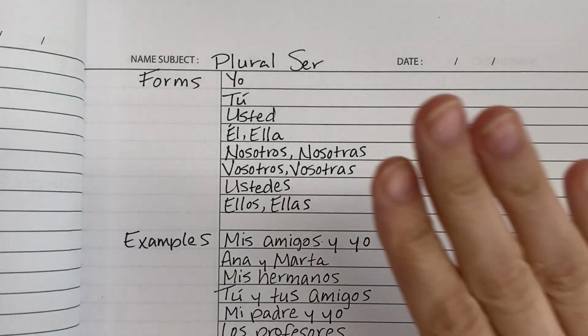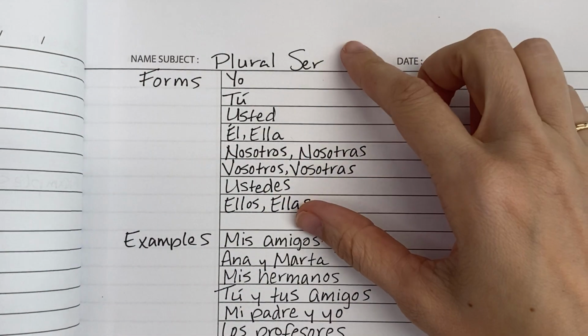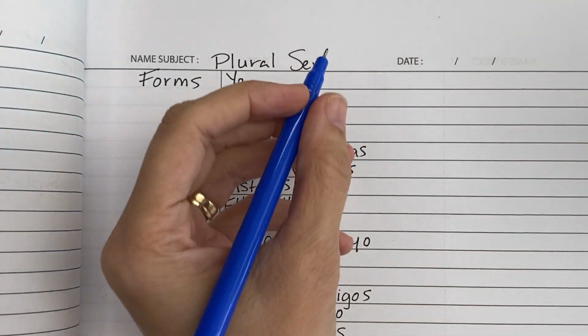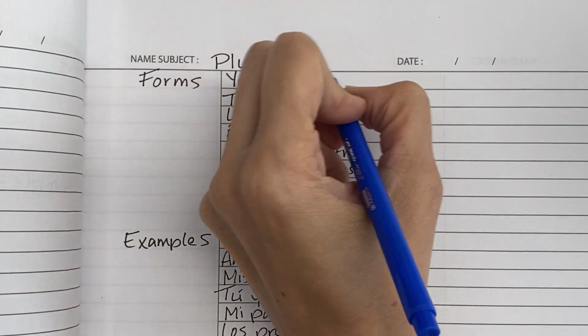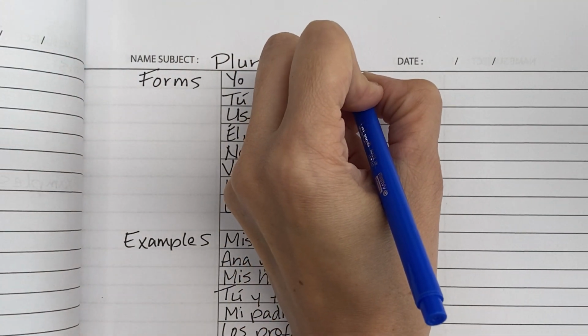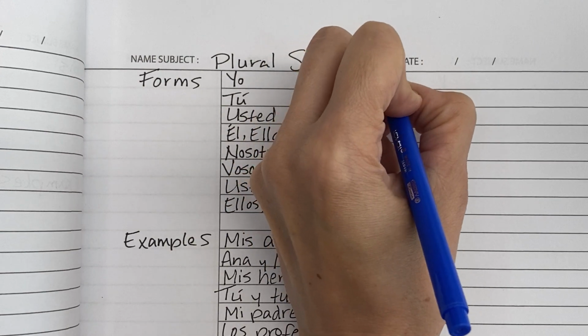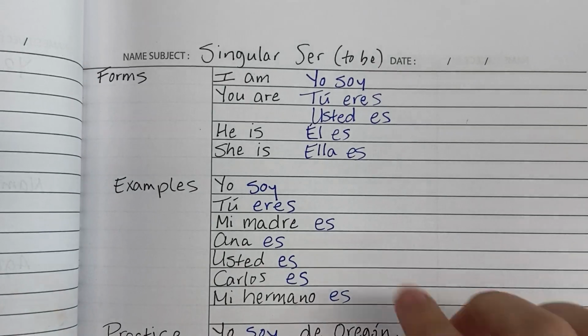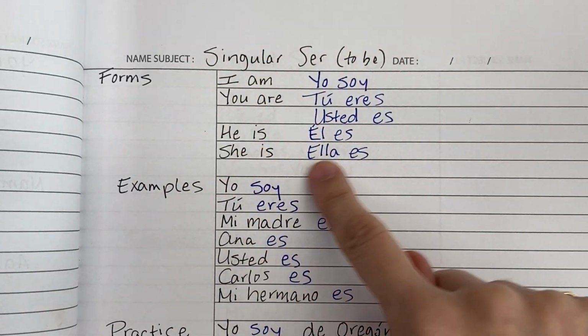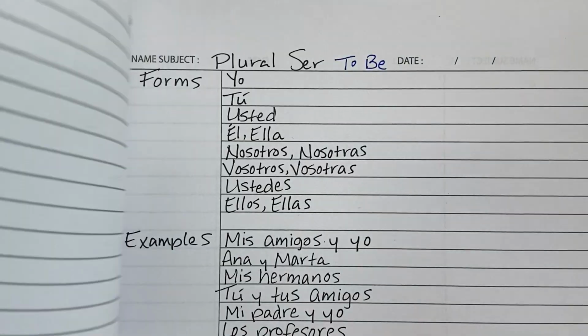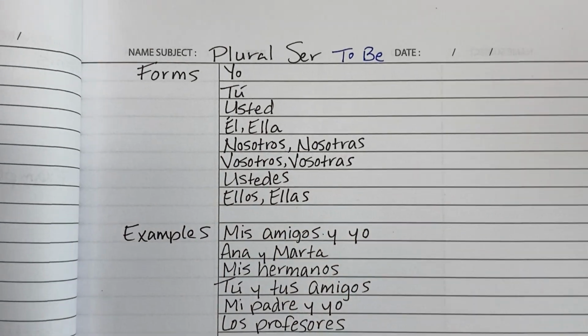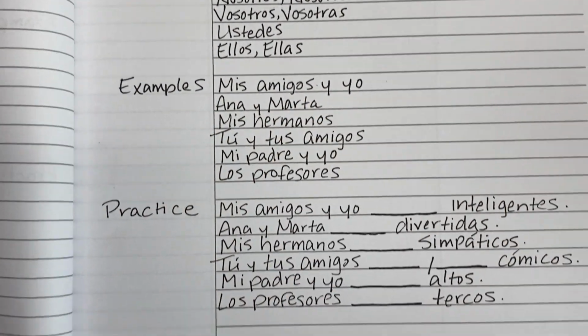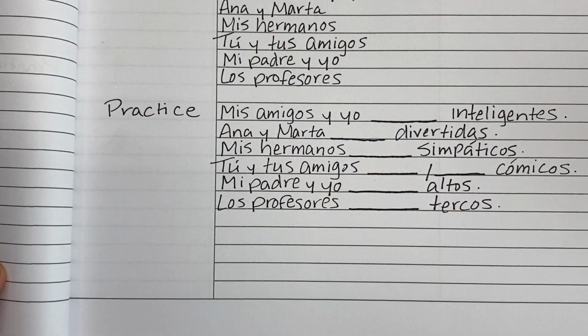Hola. In this video, we are going to look at the plural forms of the verb ser, which we know from our last lesson in English means to be. And in our last lesson, we learned the singular forms of the verb ser. So we'll review those first, look at some examples, and then do a little bit of practice together.